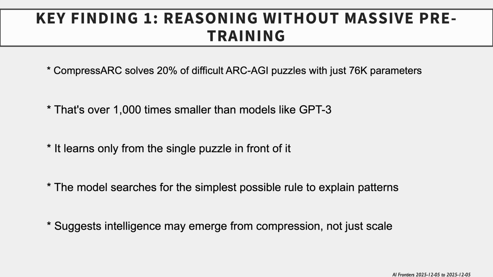Key Finding 1. Reasoning without massive pre-training. A tiny model challenges the bigger is better paradigm. Compress ARC solves 20% of difficult ARC-AGI puzzles with just 76,000 parameters. That's over 1,000 times smaller than models like GPT-3. It learns only from the single puzzle in front of it. The model searches for the simplest possible rule to explain patterns. This suggests intelligence may emerge from compression, not just scale.